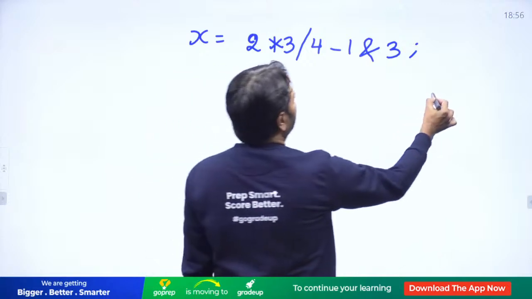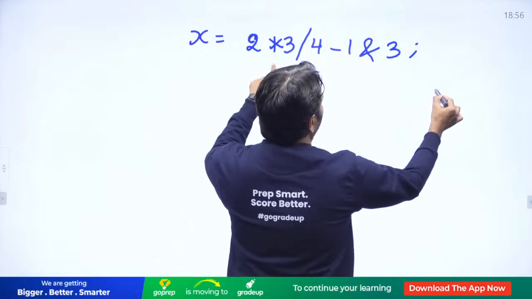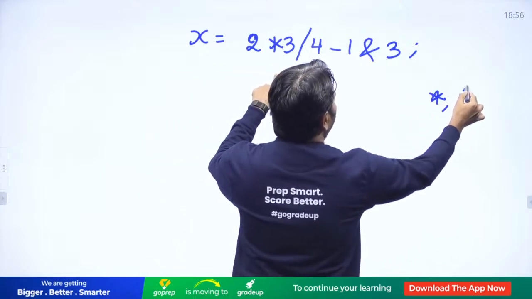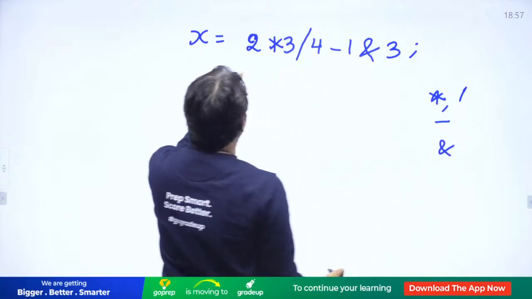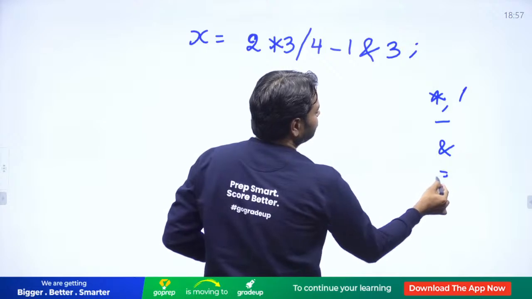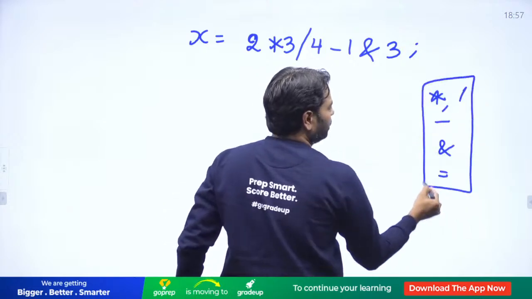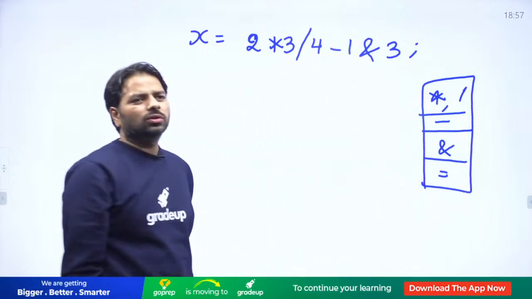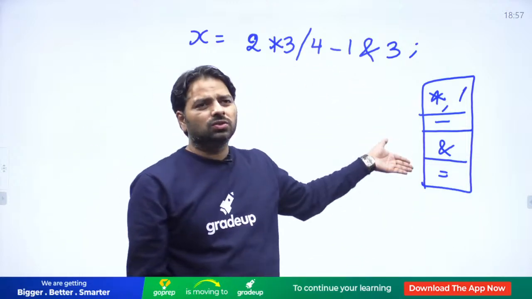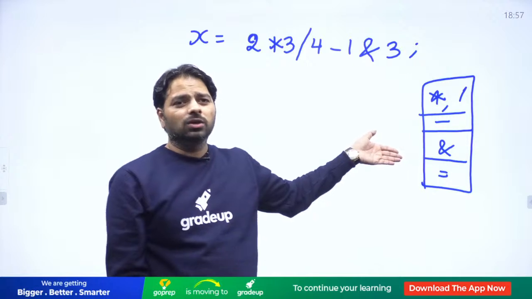And make a table: simply you have star and division, minus, then bitwise and, and then equal. This is your table now. How do you know that these are the precedence rules? Because you need to learn them if you want to understand.